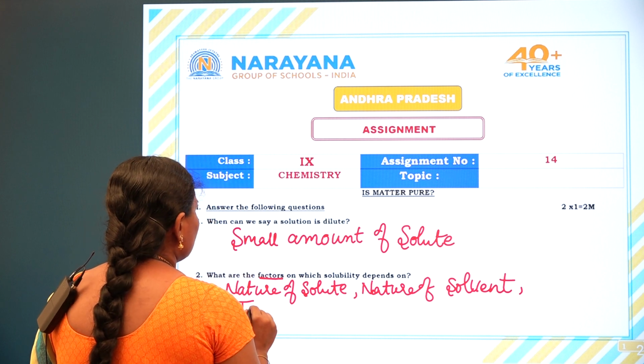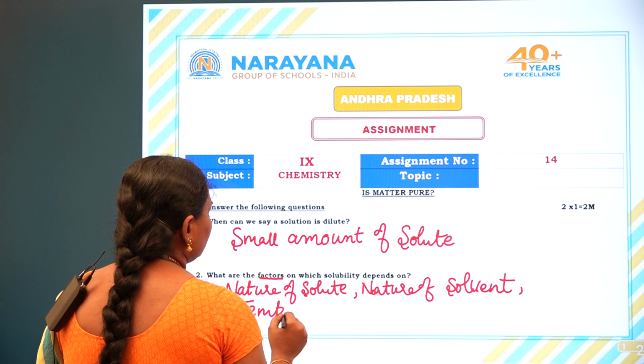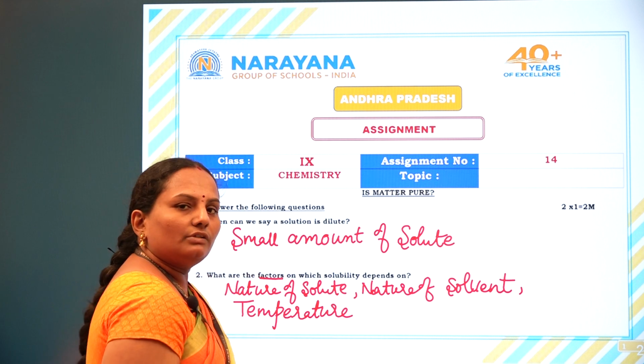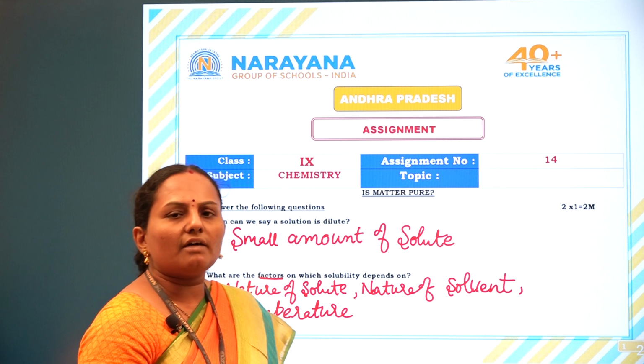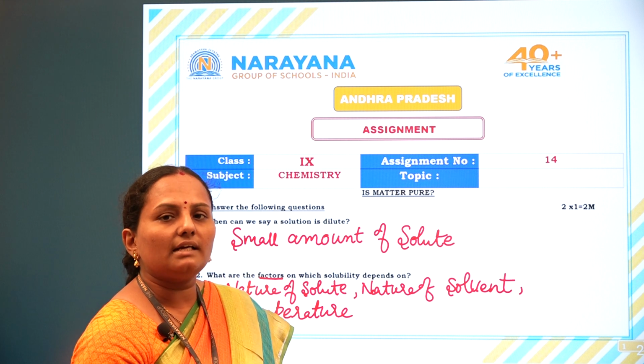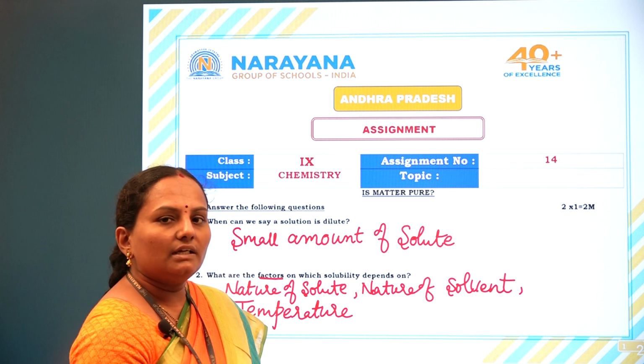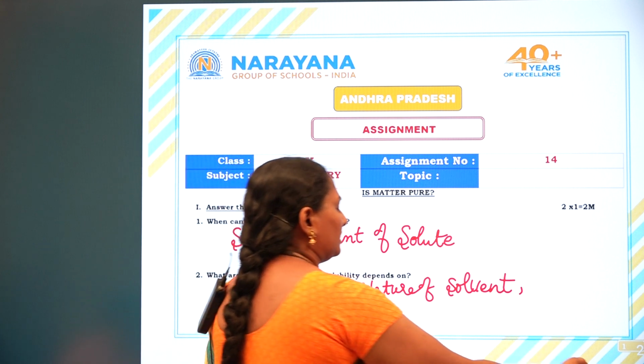Next, the third factor is temperature. By increasing the temperature, the solution can dissolve more amount of solute. Such solutions are called supersaturated solutions. So temperature may also affect the solubility of the solution.